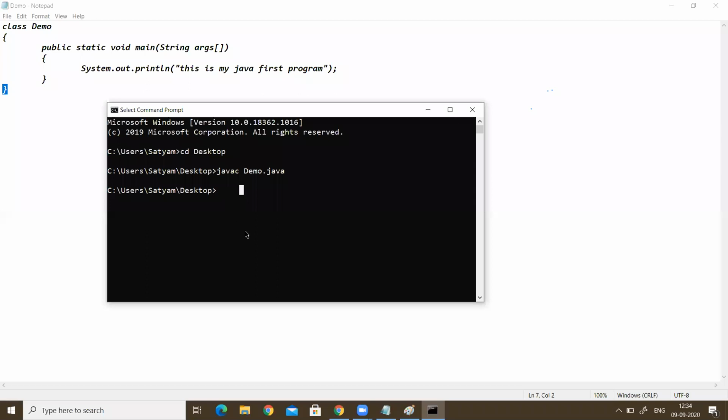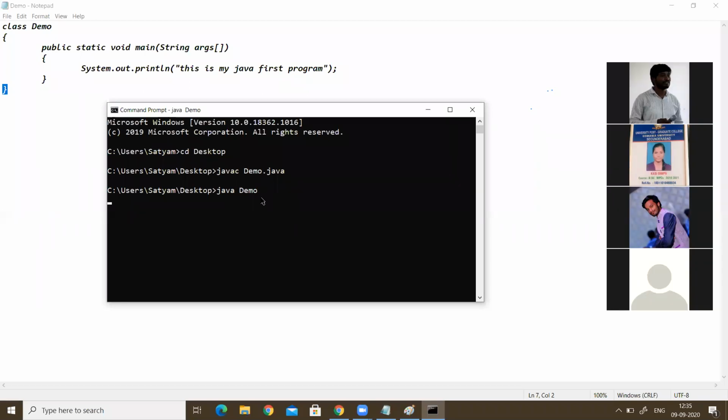Java file compiled. After compiling, we have to execute. How to execute? java space demo. Here we need not to give .java or anything. No need to give extension. Just we give here java demo. Just press the enter button.